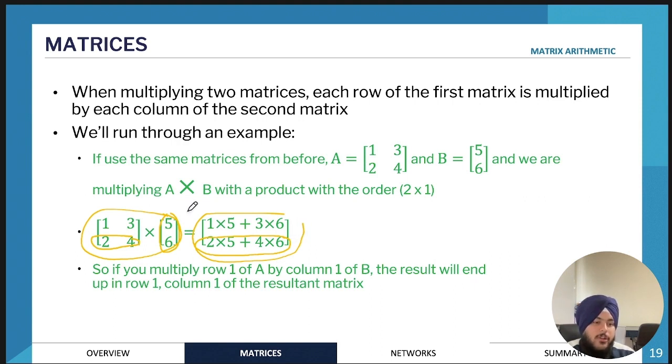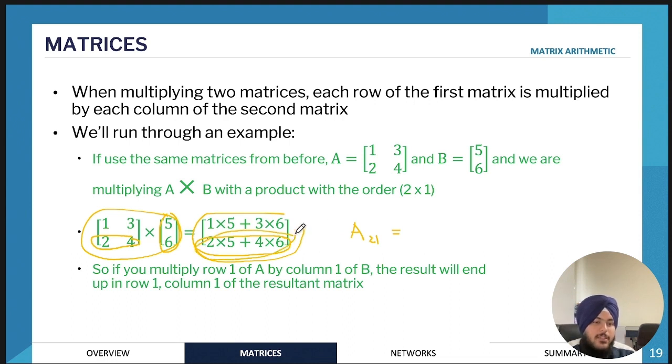So if they were to ask you, how did you calculate this element, let's just say this product matrix was called A, and they ask you, how did you find element 2,1, so the element in row 2, column 1 of the product matrix, and to show your working out, then you would need to show this working out over here.